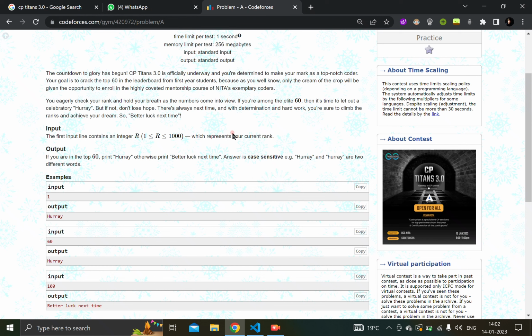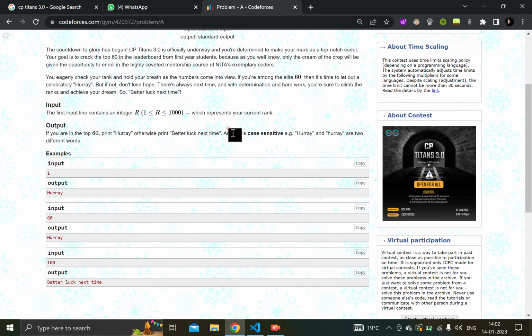So as it's stated in the question, if your rank is among the top 60, then you have to print hooray, else you have to print better luck next time. So it was a very straightforward question. Let's just look at the code.